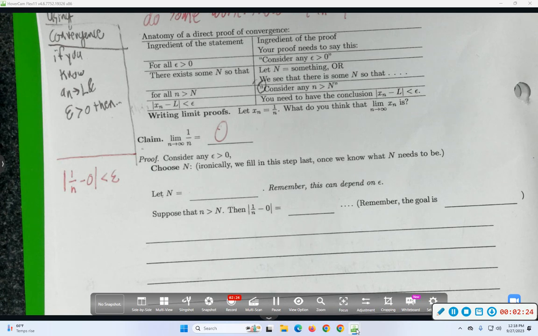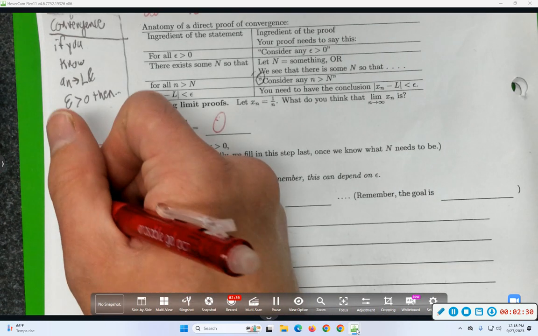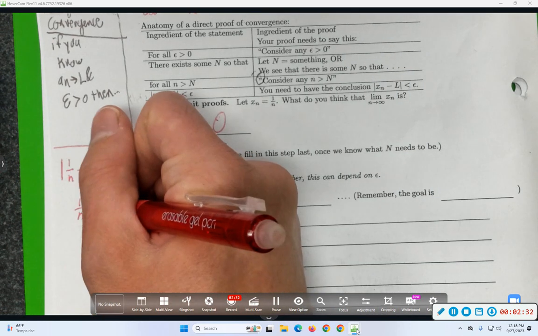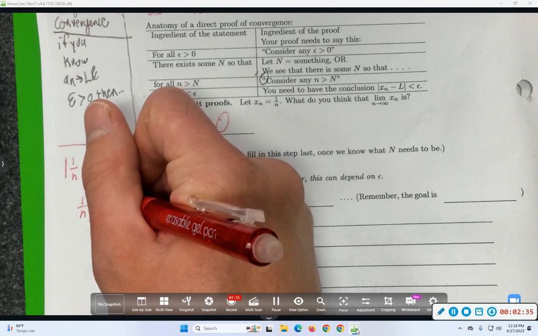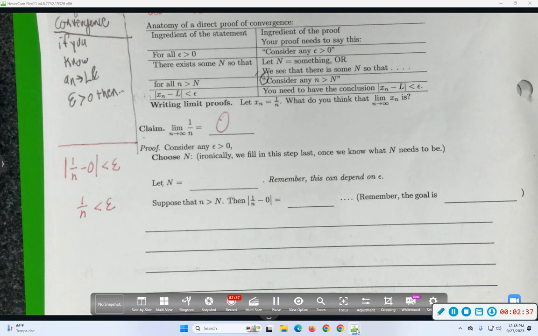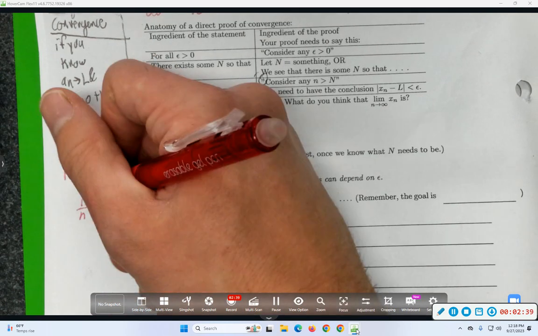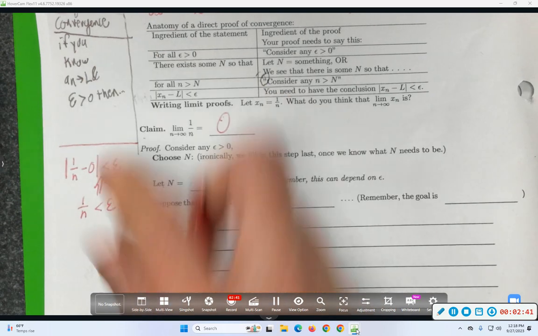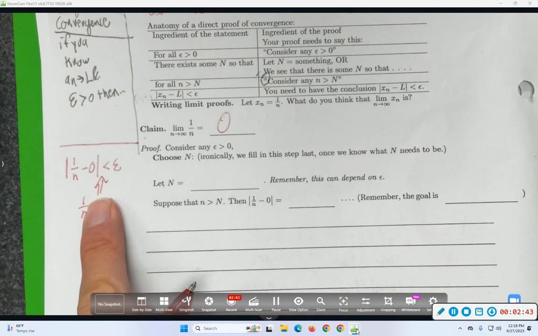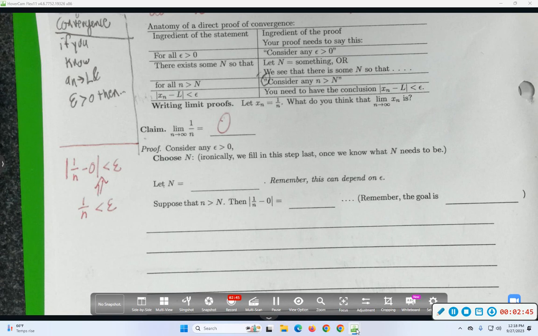The absolute value doesn't matter because n is a natural number. Would you have to state why the absolute value of 1 over n is just 1 over n? Maybe in the actual proof. Maybe write down a sentence to explain why that happens.